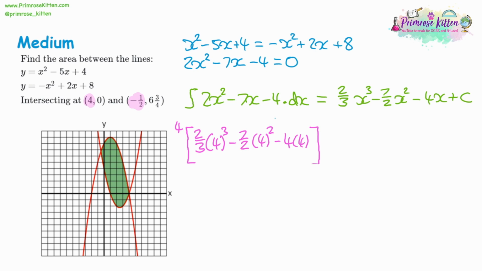So half of 4 is 2. And we need to take it away, so it's going to be a negative 2. So if we add all of that together, then we should get negative 30.375. So the area to one decimal place is going to be 30.4.